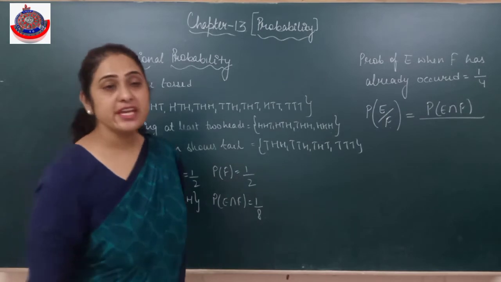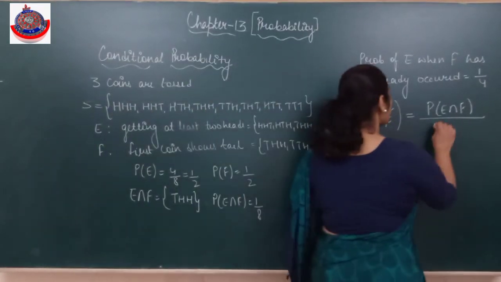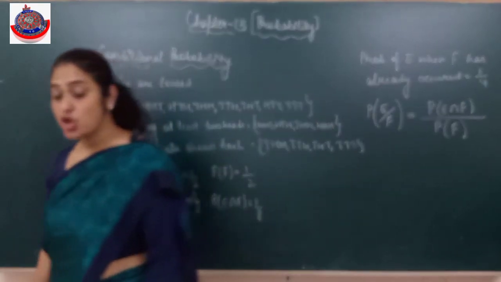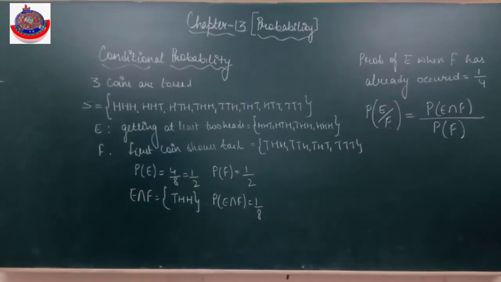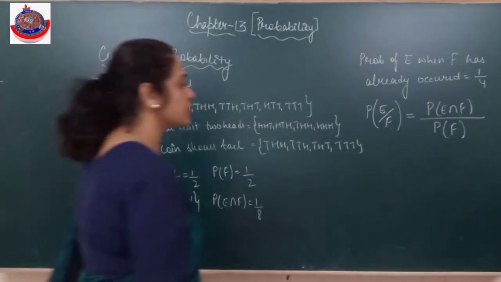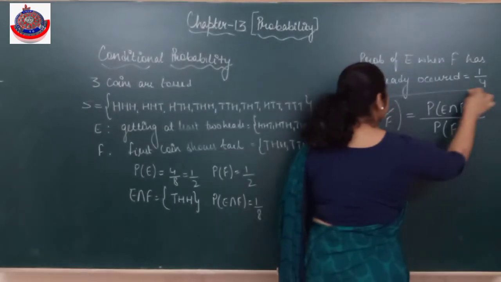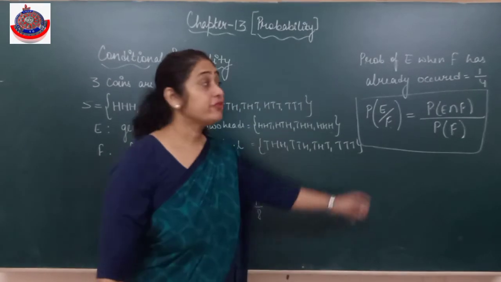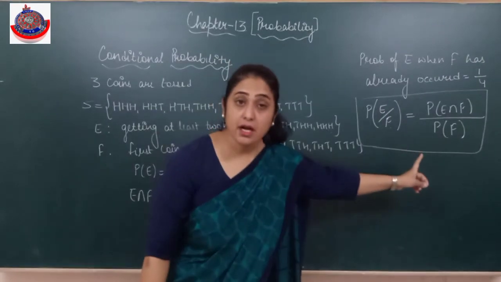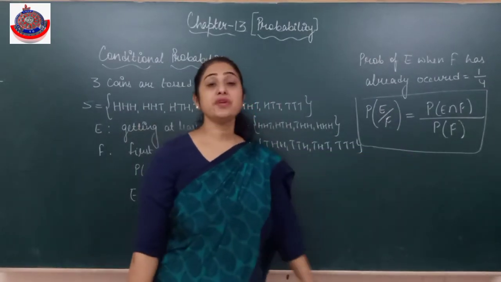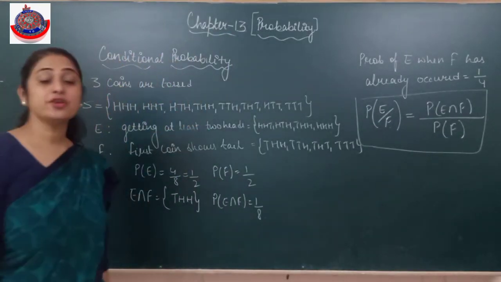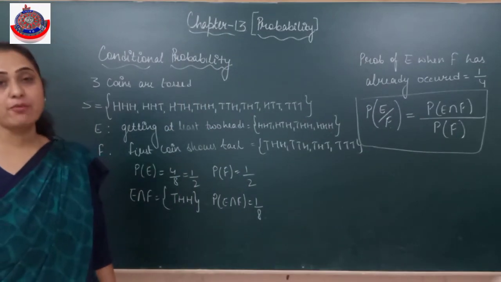सो प्रोबेबिलिटी ऑफ E इंटरसेक्शन F अपॉन प्रोबेबिलिटी ऑफ द कंडीशन which is in the denominator. Is it clear? Now onwards you will be using this formula. When we say probability of E when F has already occurred, that will be probability of E intersection F divided by probability of F.